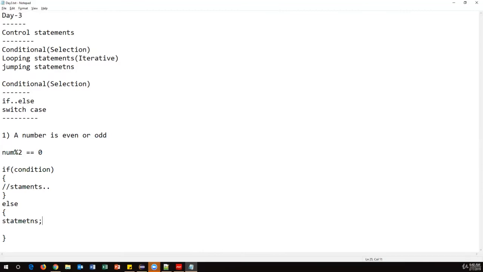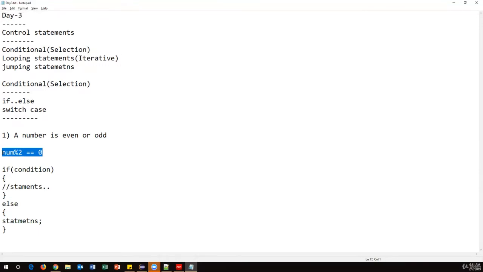Here, this is called the if block, and this is called the else block. If the condition is true, the if block will execute, and if the condition is false, the else block will execute. So this is the syntax of the if else statement. By using this if else statement, we'll see how we can find out whether a number is even or odd.